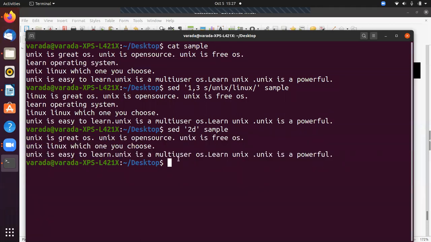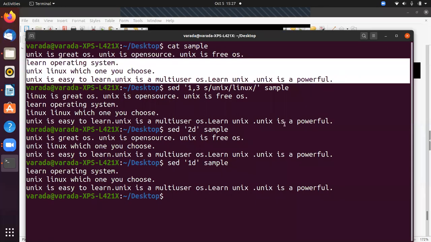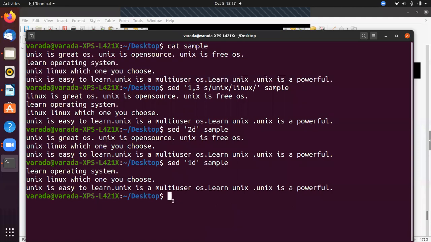So for example, I want to delete the first line: 1D. Now it displays from the second line, learn operating system line. And for example, I want to delete the last line. So how to delete the last line?